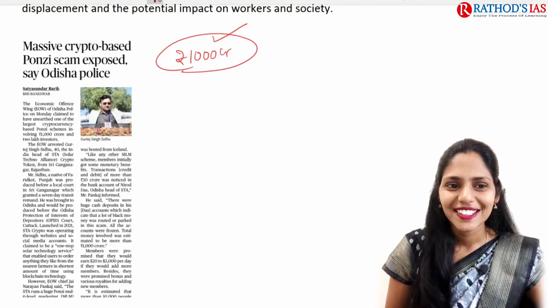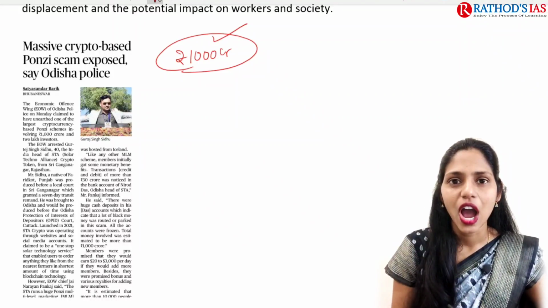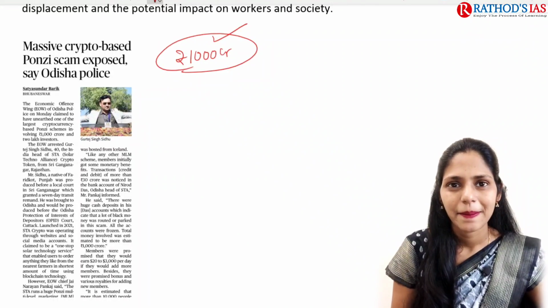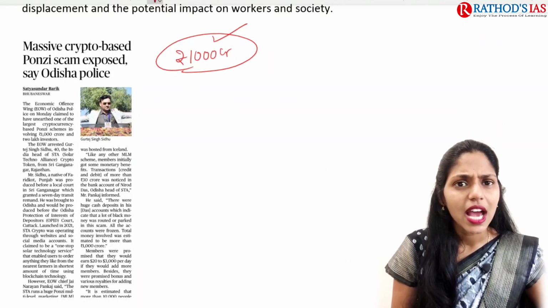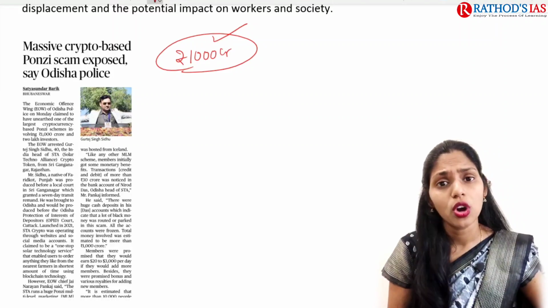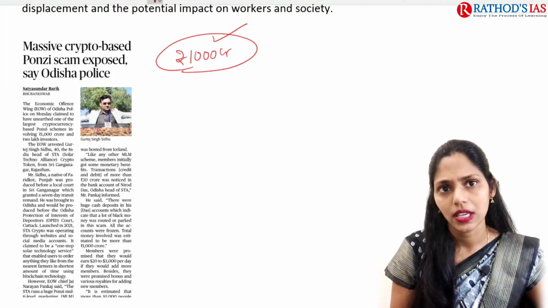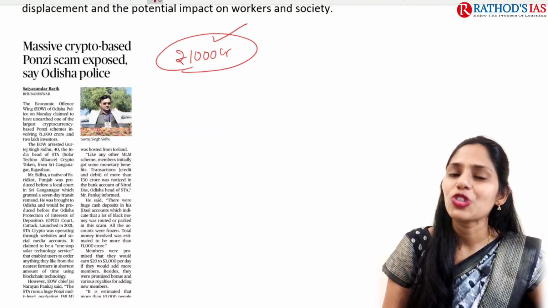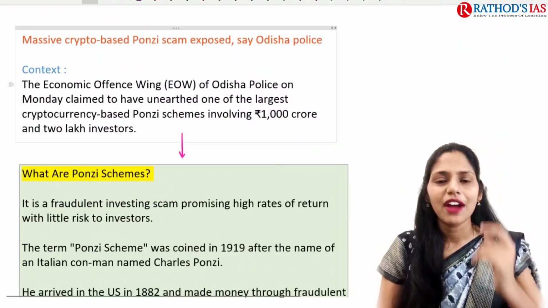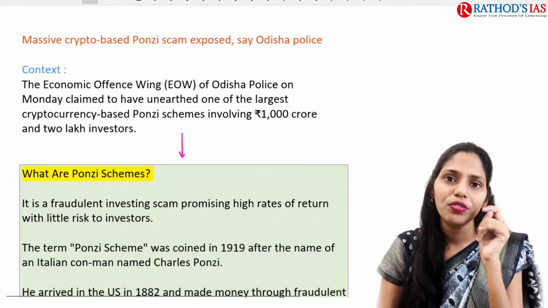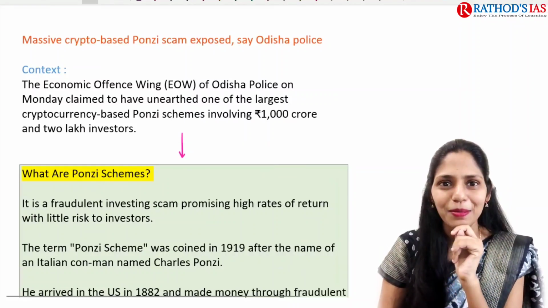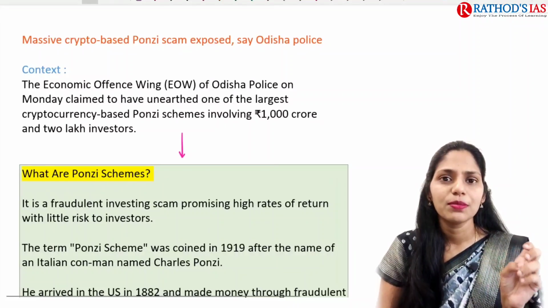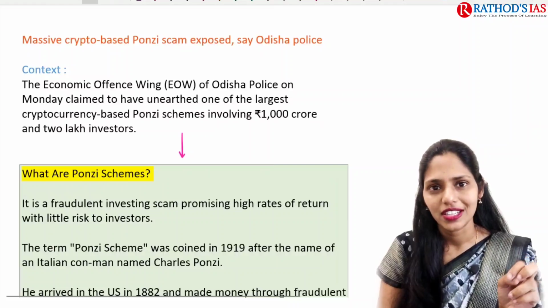So by this number you can understand how crazy people are to join these Ponzi schemes, right? In this article, we need to focus on what exactly a Ponzi scheme is. This topic is important from your economy, which comes in as UPSC Paper 3. Here you have to understand the impact of these Ponzi schemes, and let me know in the comment box your opinion on whether these Ponzi schemes are advantageous or disadvantageous.